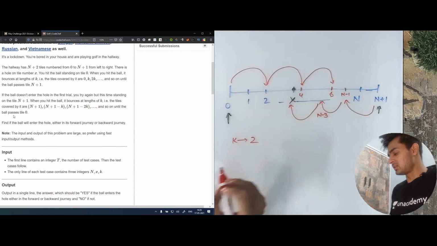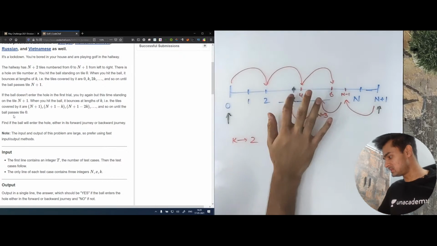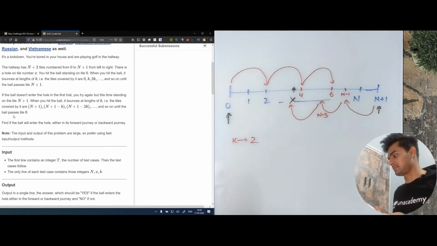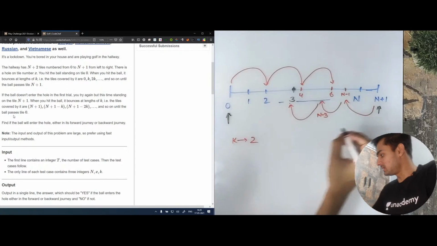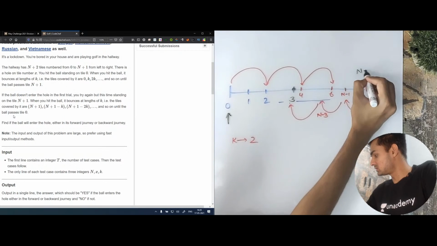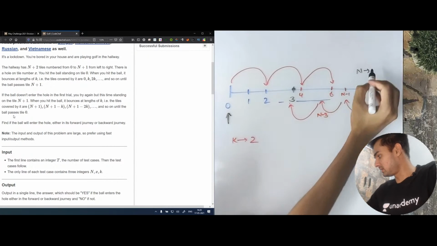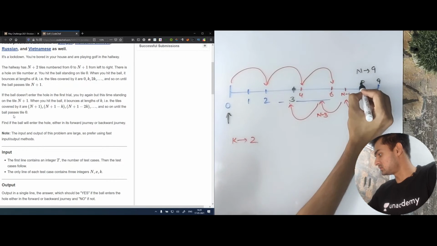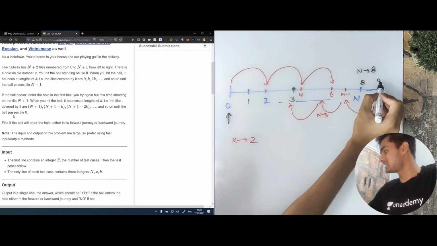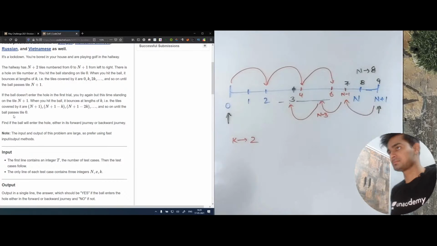So if you see, okay, let's see. So basically, as you can see, let's say this x was 3. And let's say that n was 6, 7, 8, 9. N was 9. Then this point was 9. Sorry, n was 8. This point was 9. This was 8. And this was 7.